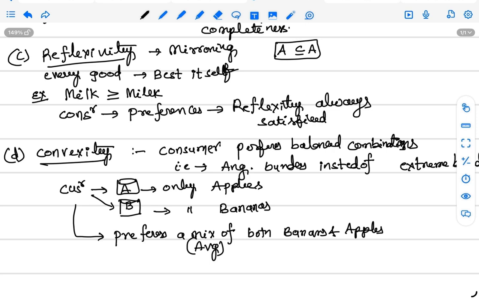Convex preferences means he likes both combined, or balanced, combinations.